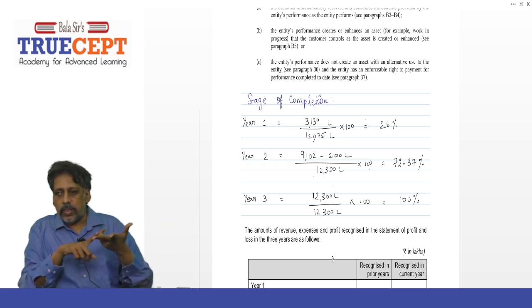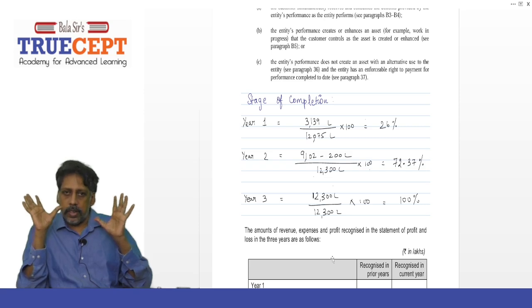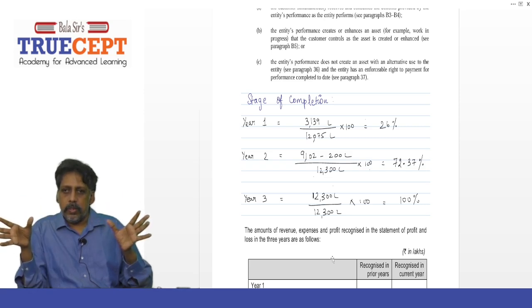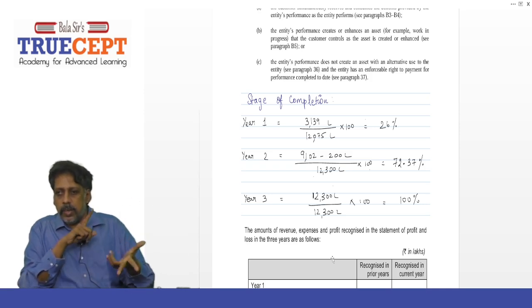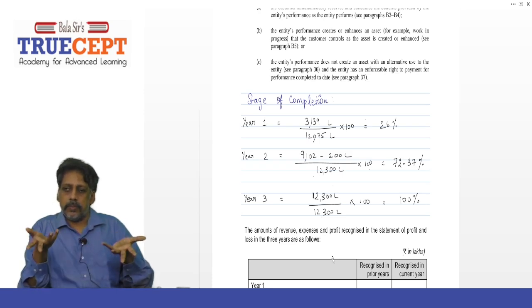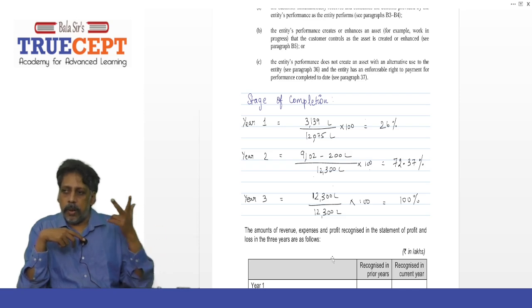So 12,300 lakh is the total cost incurred, which will include materials not used in the previous year but used in the third year, divided by 12,300 lakh, how much? 100%. So always remember, when you come to the last year, the year of completion has to be 100% complete. Okay, it's a no-brainer.